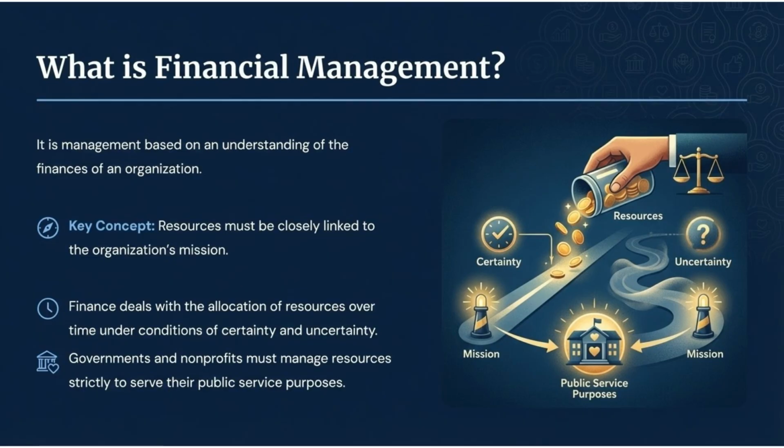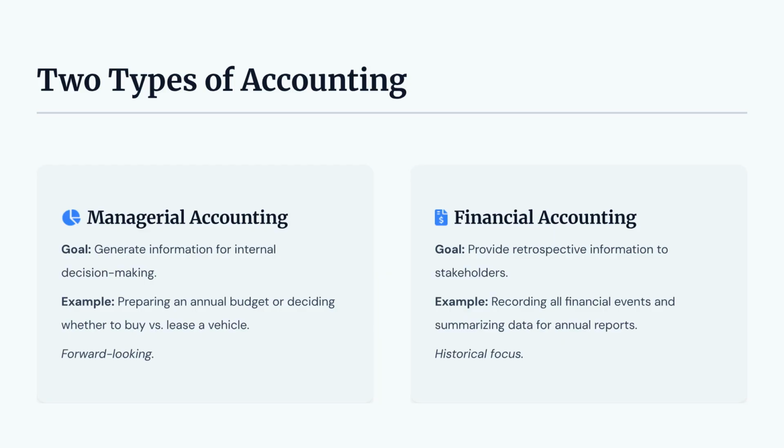Financial management is management based on an understanding of an organization's finances. The key concept is that resources must be closely linked to the organization's mission, especially since governments and nonprofits serve public purposes. There are two main types of accounting. Managerial accounting generates information for internal decision-making and is forward-looking. Financial accounting provides retrospective information to stakeholders and focuses on historical data.